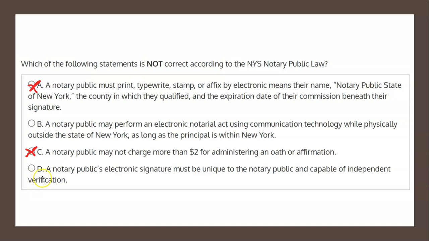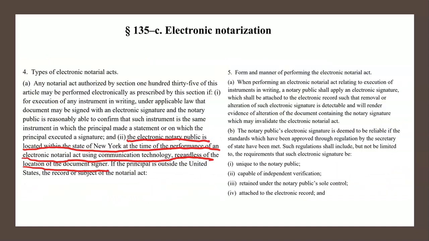And finally, choice D states a notary public's electronic signature must be unique to the notary public and capable of independent verification. Is this correct? Once again, going back to section 135-C, as I mentioned before, this time looking at subsection 5 and jumping to subsection B, it states that the notary public's electronic signature is deemed to be reliable if the standards which have been approved through regulation by the Secretary of State have been met.